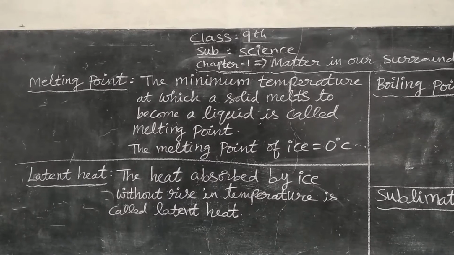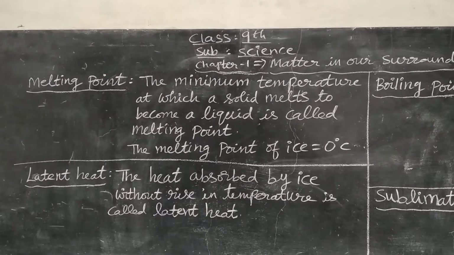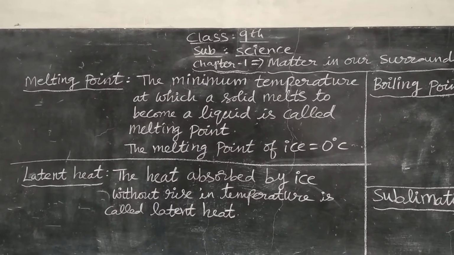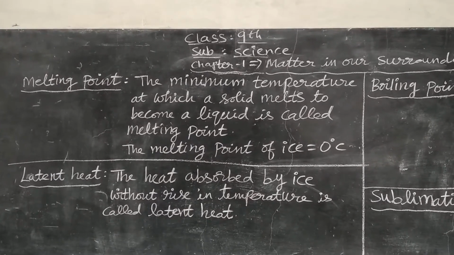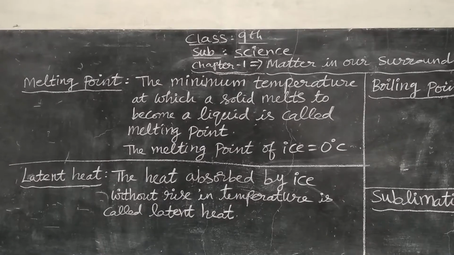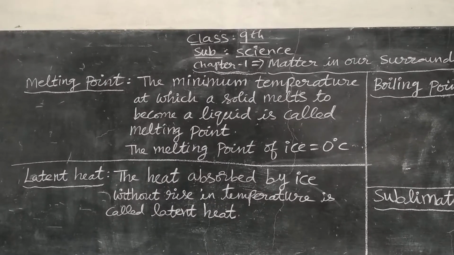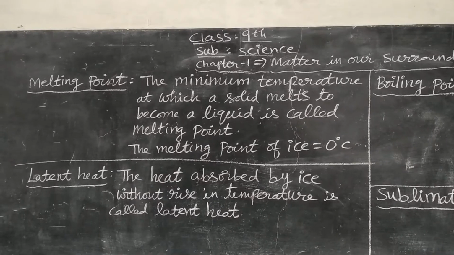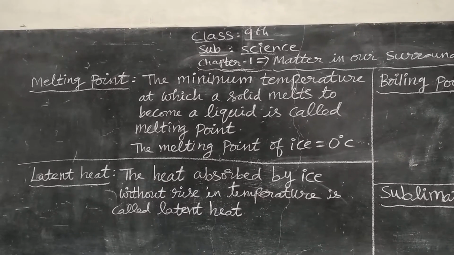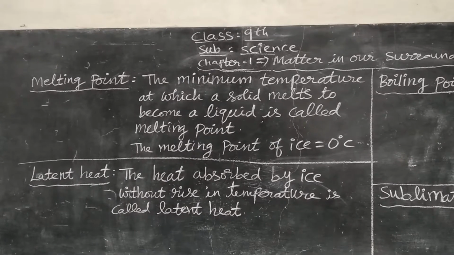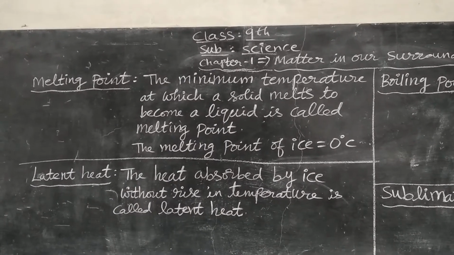So for a solid to change into liquid, we have to heat. It means we are raising the temperature. So when the temperature rises, a solid becomes liquid. That is called melting. You see ice. You take out ice from the freezer, put it in a vessel and heat the ice.